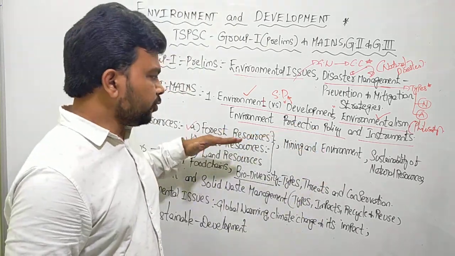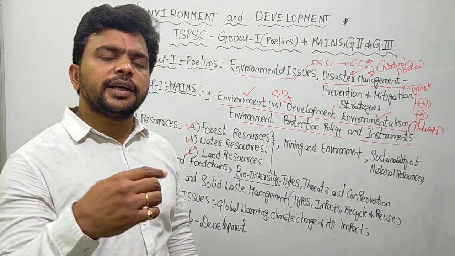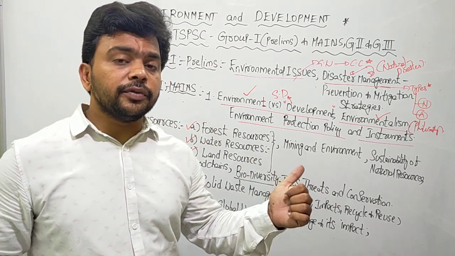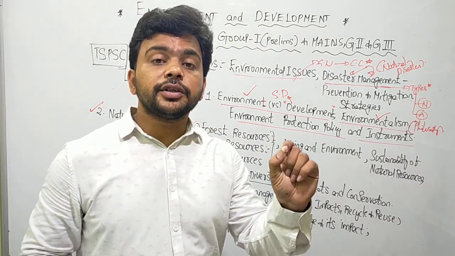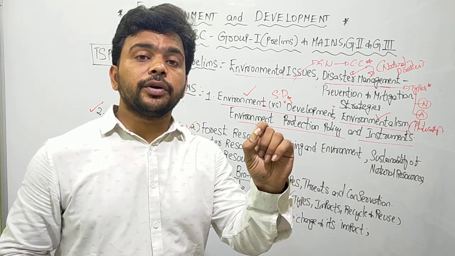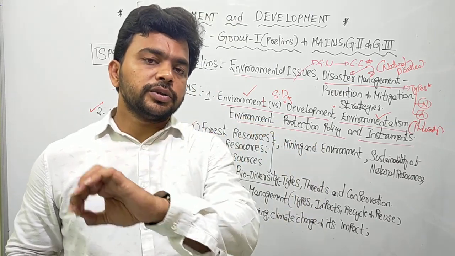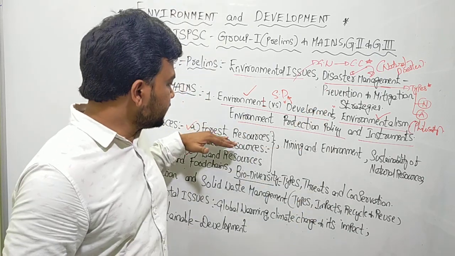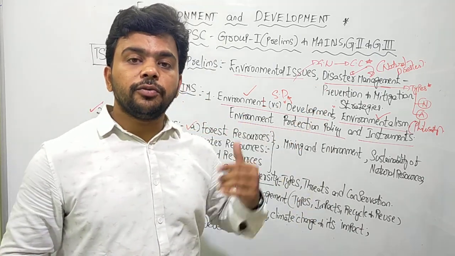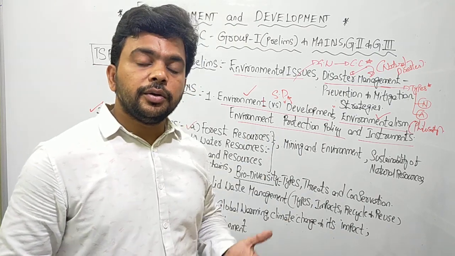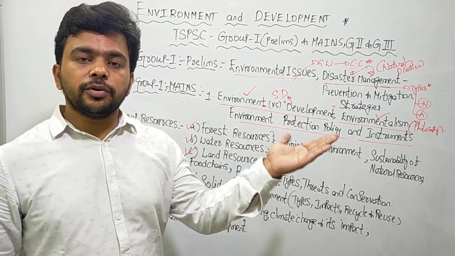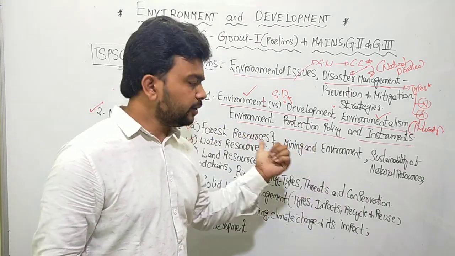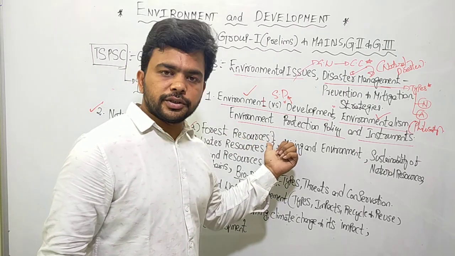So it's a very big topic. They have simply given the syllabus, and they can ask any question from this area. We have one report called the State of the Forest Report in India, the 2019 report, which is the recent one. According to that report, what are the statistics? Which state has the highest percentage and density of forest, in which state is the forest decreasing or increasing, and what is the case of Telangana? All these are in the India State of Forest Report 2019. These are all part of the concept of forest resources.